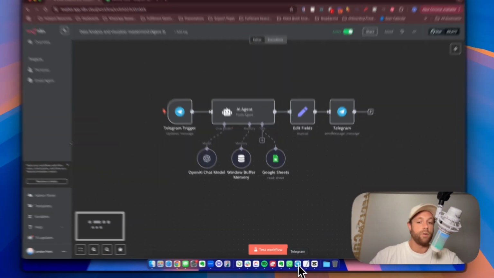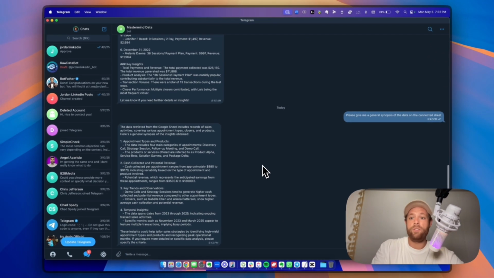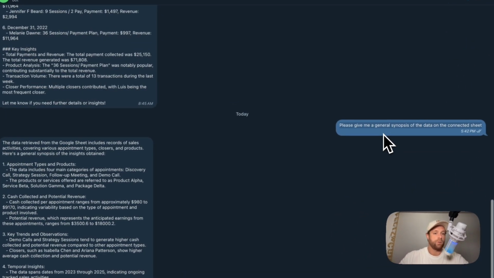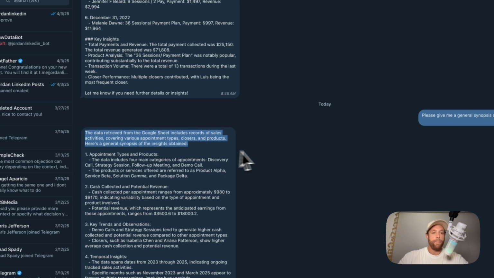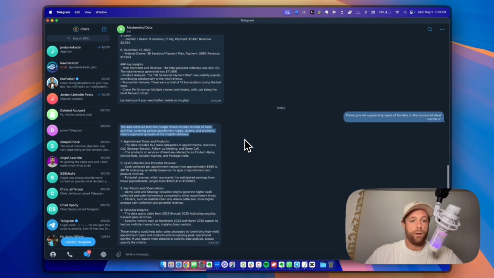Ultimately, what it allows us to do is literally send a Telegram message, basically a text message, and say, please give me a general synopsis of the data on the connected sheet. You can see that's the text message I sent. And then it's going to feed back exactly everything we need to know about that. So it has appointment types and products, cash collected and potential revenue, key trends and observations, temporary insights, etc.